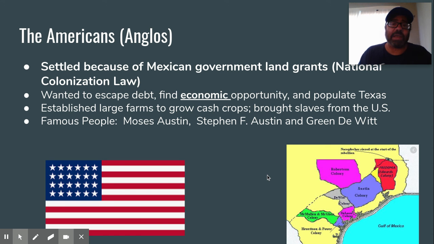These are all Americans of Anglo descent, that we would consider Anglos. They got free land, as we learned about in the National Colonization Law last week, and they wanted economic opportunity. Some established large farms to grow cash crops and brought slaves with them, which will be an issue because Mexico outlawed slavery.